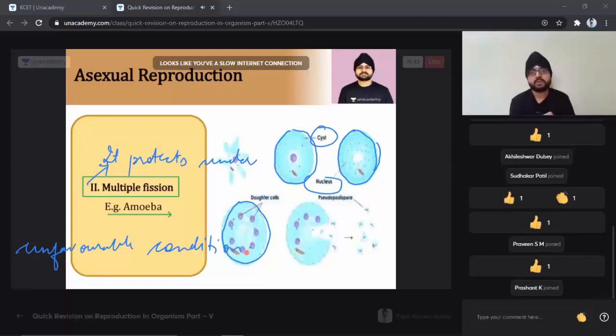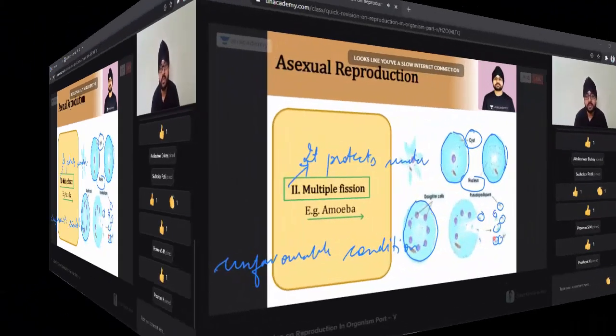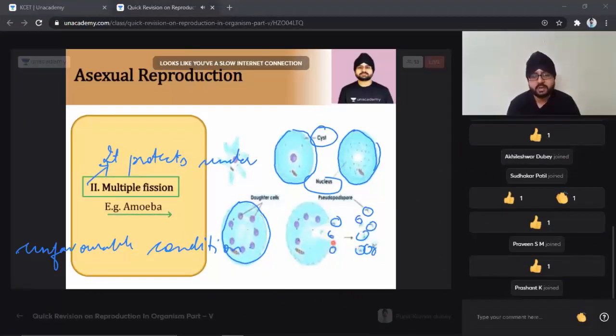That is one very important fact which we are going to see. As the favorable condition is returning, the amoebae are going to be released outside. The amoebae will be released outside during favorable condition. That is one of the very important facts which we are going to see, students. Am I clear? I hope till here everyone has understood. Let's go ahead and watch.